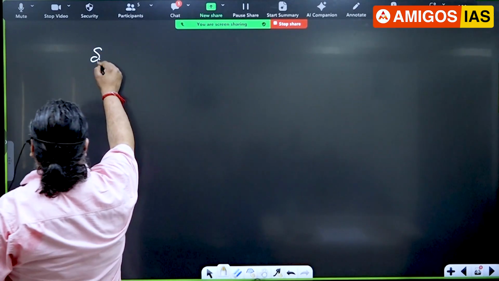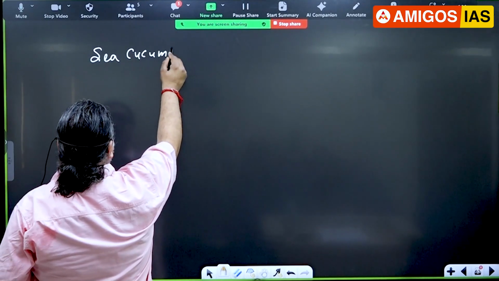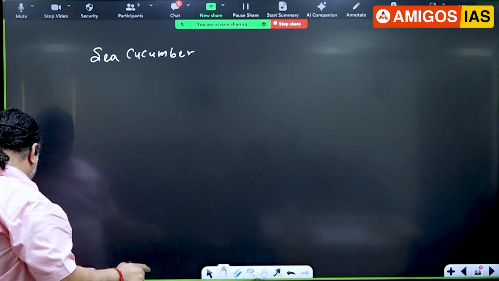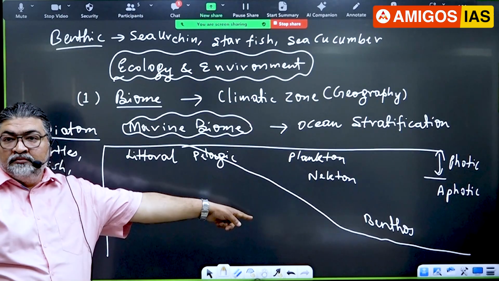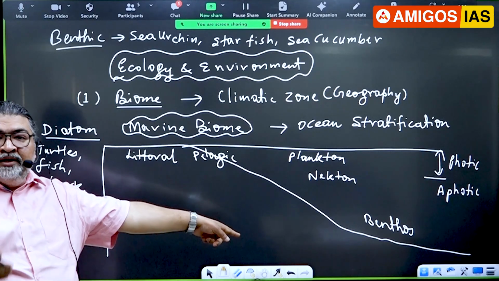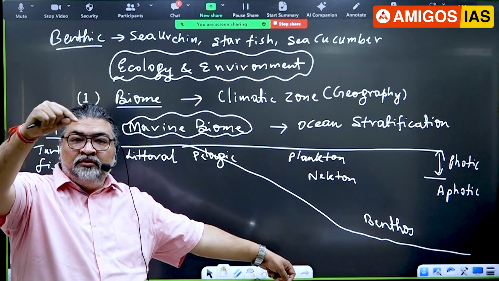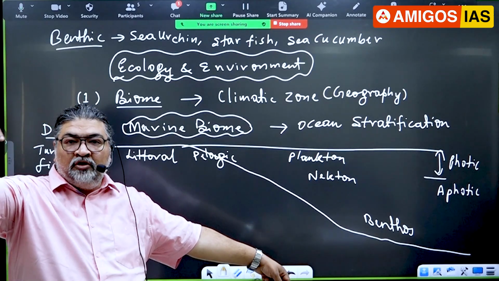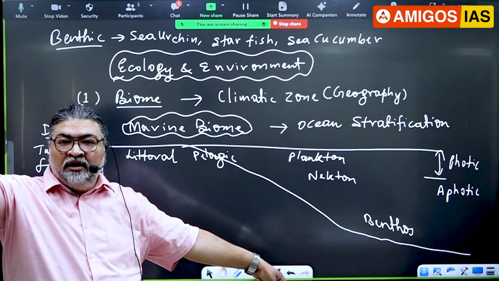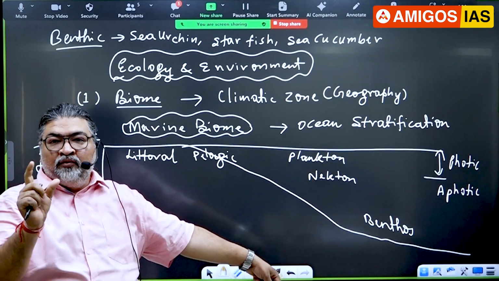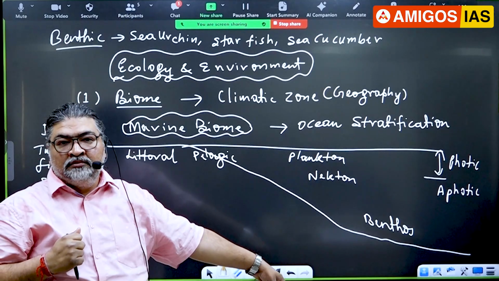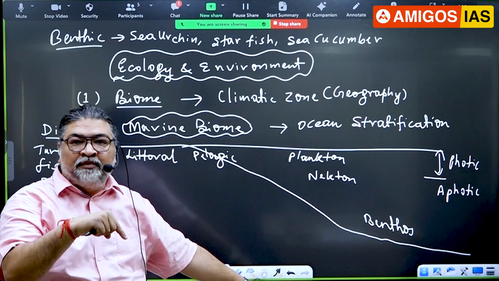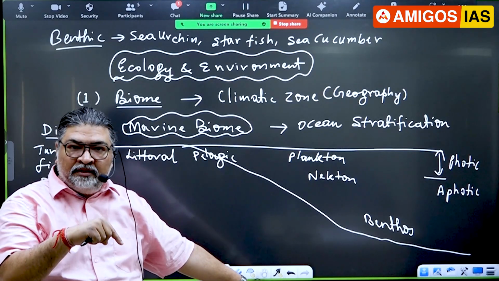If you look at sea cucumber, how can UPSC ask a question? One question could be this one: which type of organisms are found? And you can get a direct question. What can UPSC do? It can ask about marine life found in the ocean, or simply write benthic, the bottom dwellers, are 1, 2, 3, 4, and one of the names will be sea cucumber. So one way UPSC can connect current affairs with the static, theoretical part.